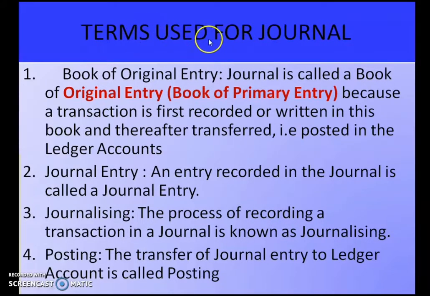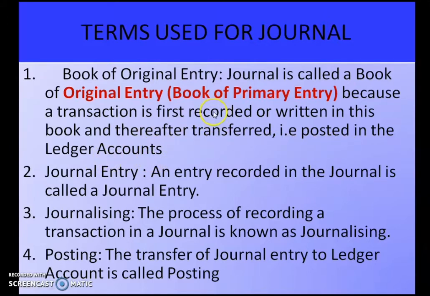Now there are different terms used for journal. Books of original entry. So journal is also called books of original entry, or we can also call it a book of primary entry, because a transaction is first recorded or written in this book and thereafter transferred, that is posted, in the ledger account.